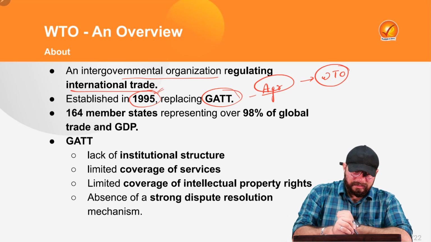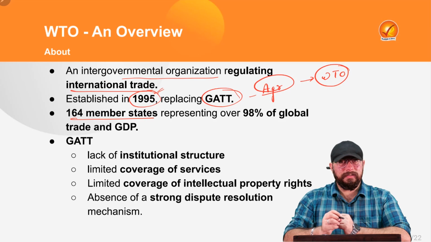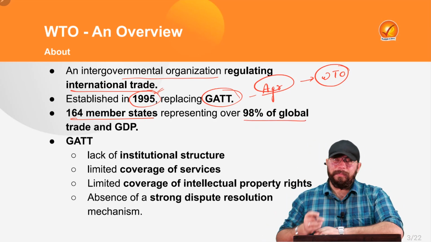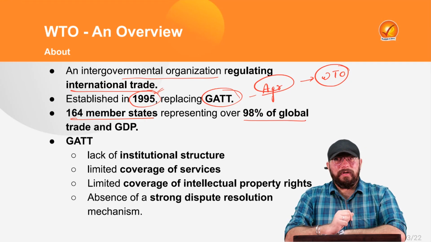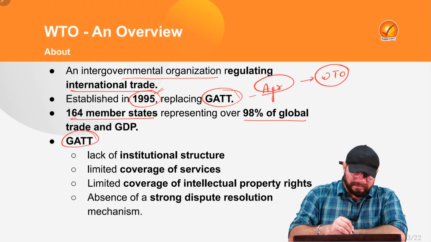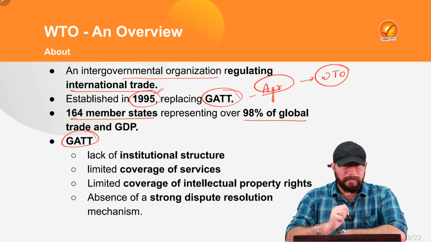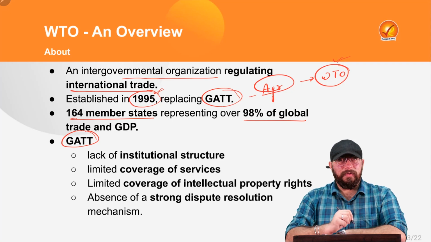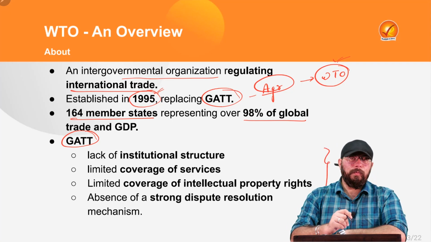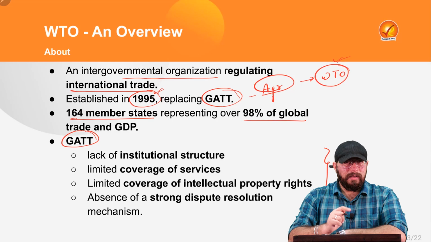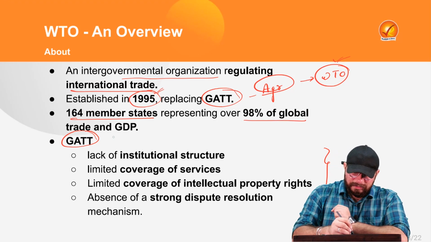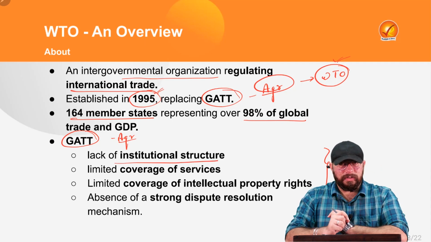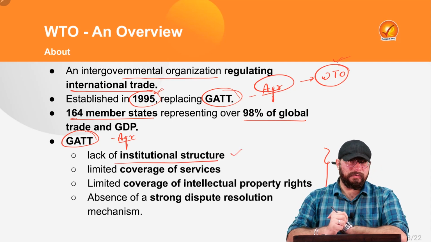Now, this World Trade Organization has 164 member states, which represents close to 98% of the global trade and the GDP. Now, what is very important for us to understand is what were the loopholes existing in the General Agreement on Trade and Tariff, because of which there was a need to move towards this WTO. So, first of all, let us understand the loopholes of GATT. So, the first problem with GATT was that it was just an agreement and it did not have an institutional structure. So, there was a lack of institutional structure.